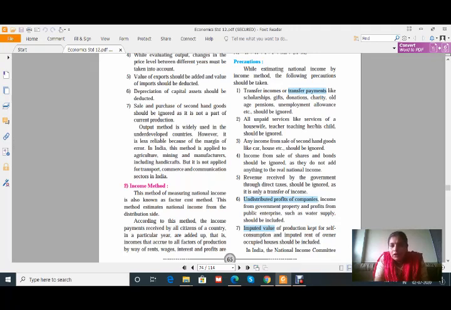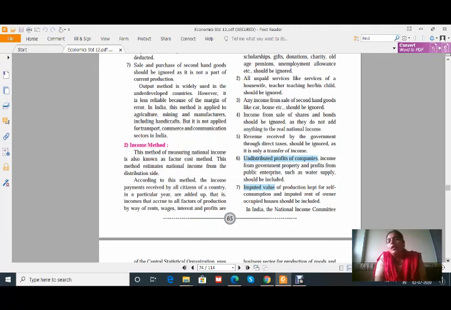Revenue received by the government through direct taxes should be ignored. The revenue received, just like income tax and all the taxes, these are to be ignored. Undistributed profit of companies, that means profits that have stayed with the company for many years, is therefore to be ignored. And even the profits from public enterprises, just like government companies.